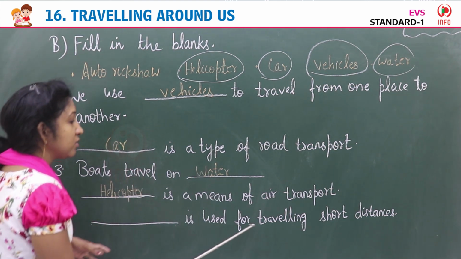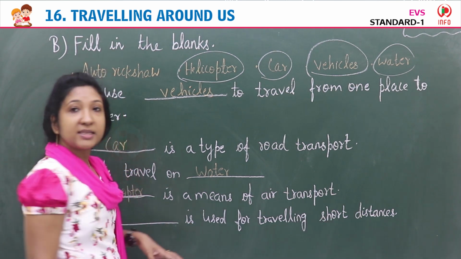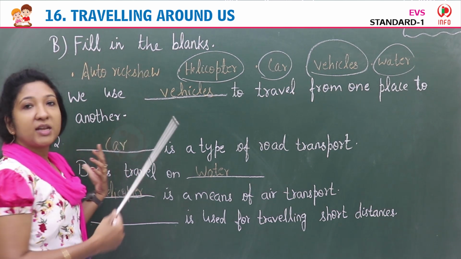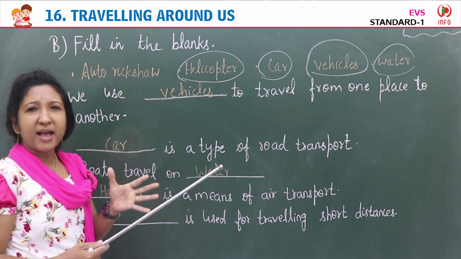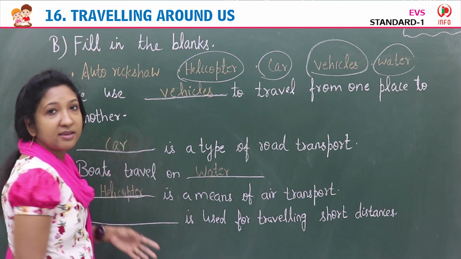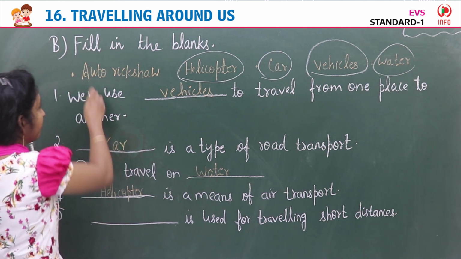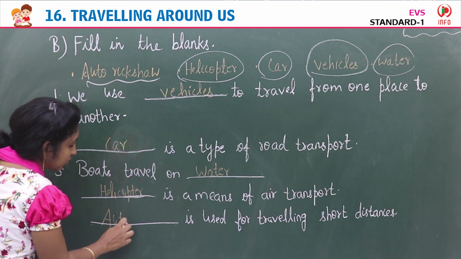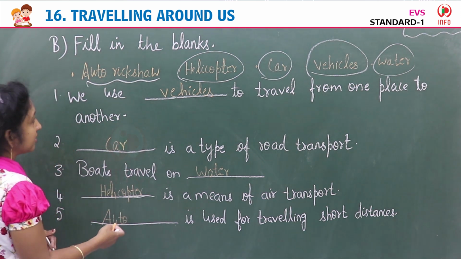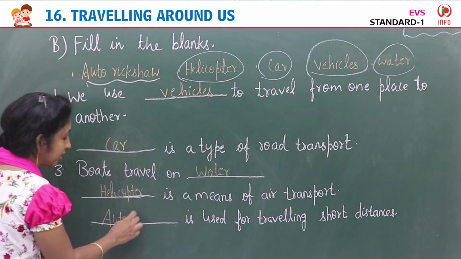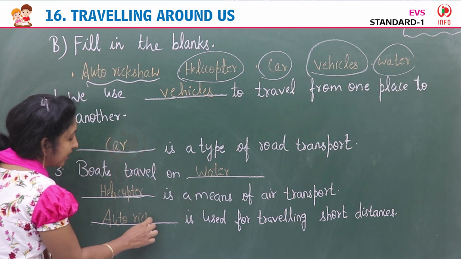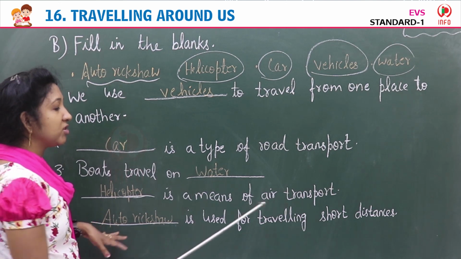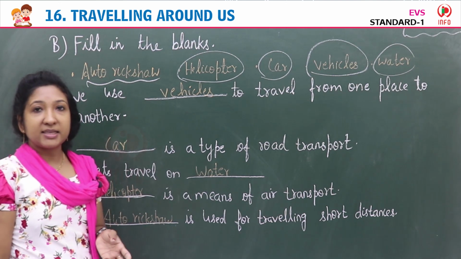Fifth, dash is used for traveling short distances. The last one. Yes, what is left here? Auto rickshaw. We use auto rickshaw to travel very short distances. So, auto rickshaw. This is the answer. Auto rickshaw is used for traveling short distances. A-U-T-O, auto rickshaw, R-I-C-K-S-H-A-W. Auto rickshaw is used for traveling short distances.